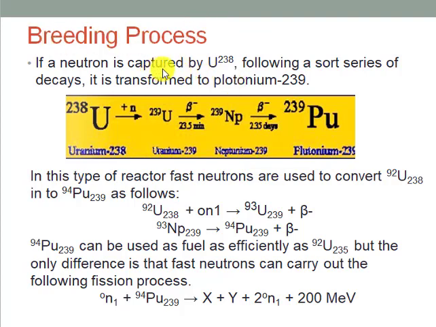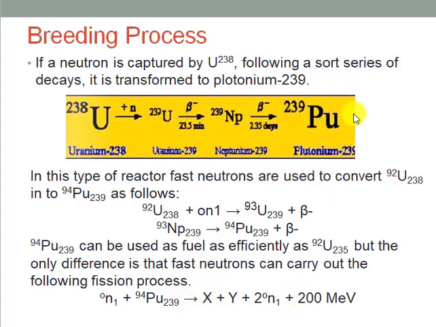When a neutron is bombarded on uranium 238, the uranium 238 will become an unstable uranium 239. This uranium 239 will give a beta negative decay to convert to neptunium 239, which is again an unstable nuclide, which will give a further beta negative decay and will convert to plutonium 239.